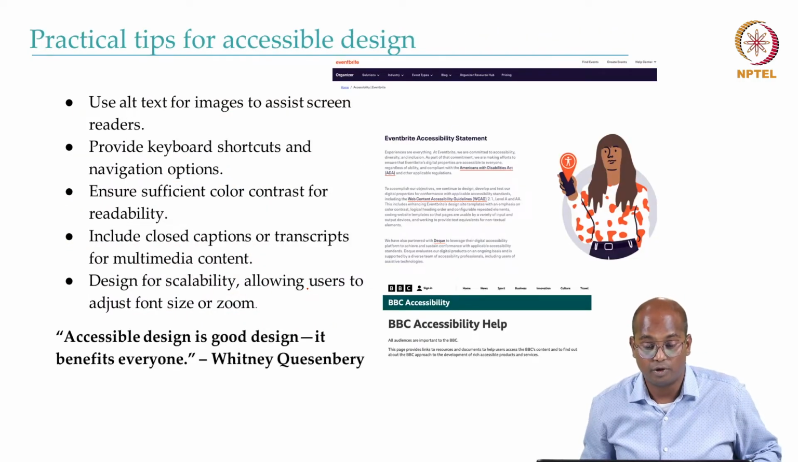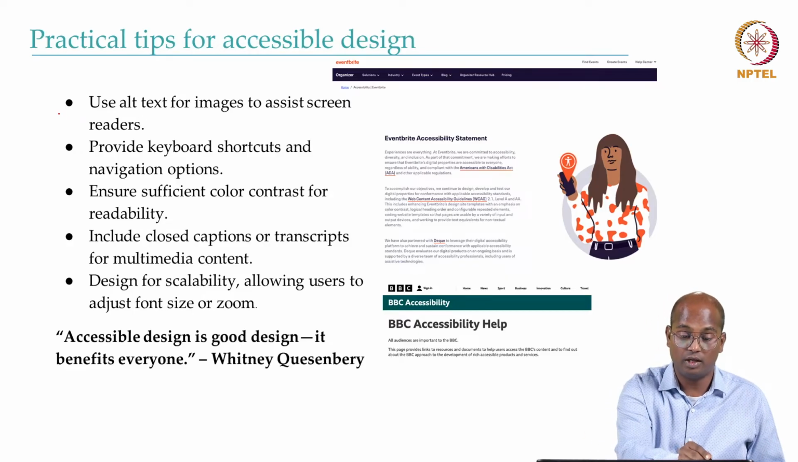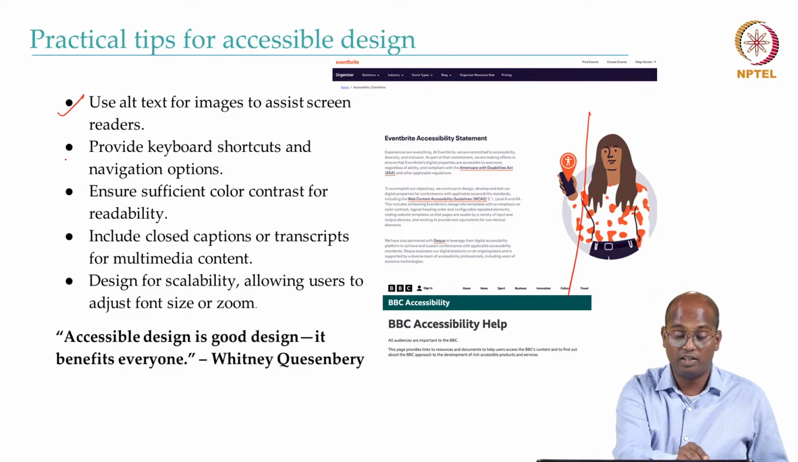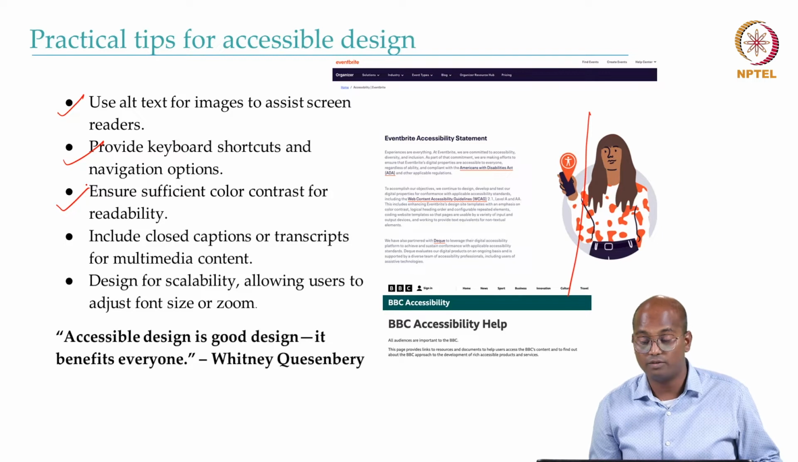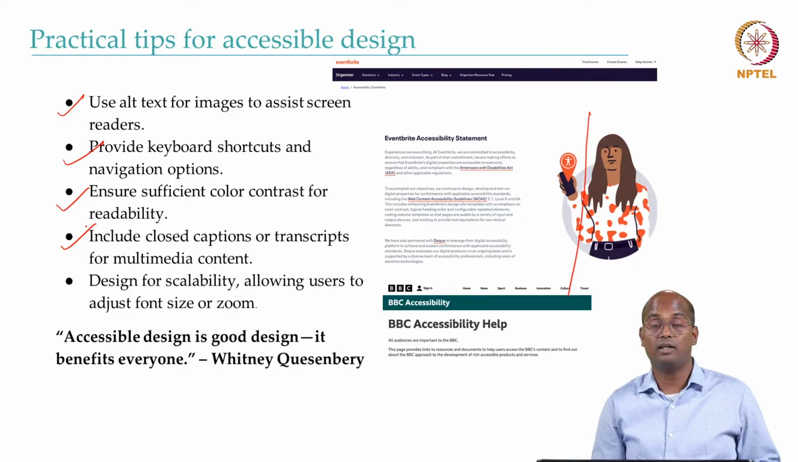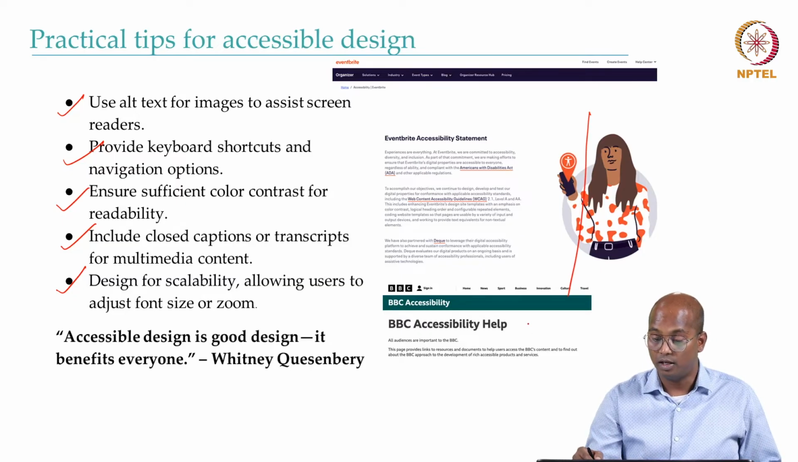And the practical tips for accessible design. There are a couple of things you can see here. Use alt text for images to assist screen readers. Provide keyboard shortcuts and navigation aids. Ensure sufficient color contrast for readability. Include closed captions or transcripts for multimedia content. Design for scalability, allowing users to adjust font size or zoom. Here you can see one of the Eventbrite website and BBC websites, where they have followed different accessibility guidelines and so on.